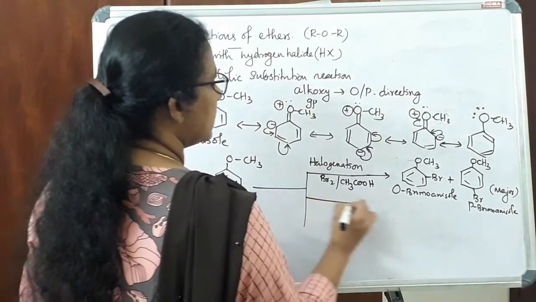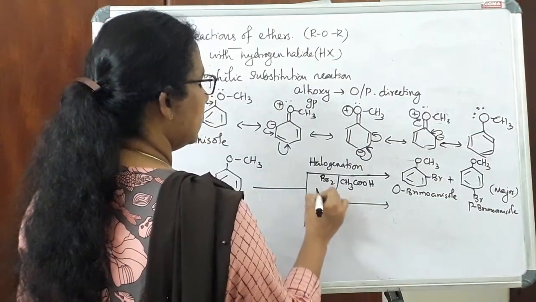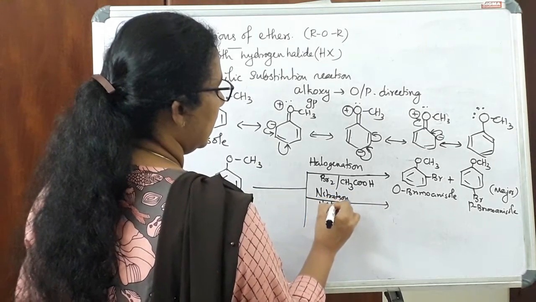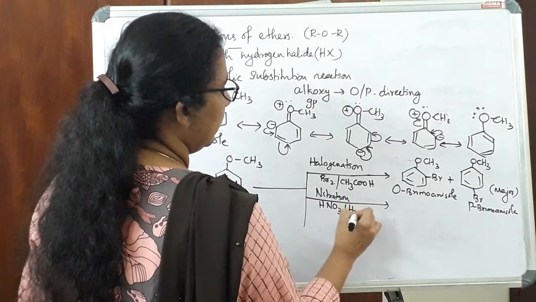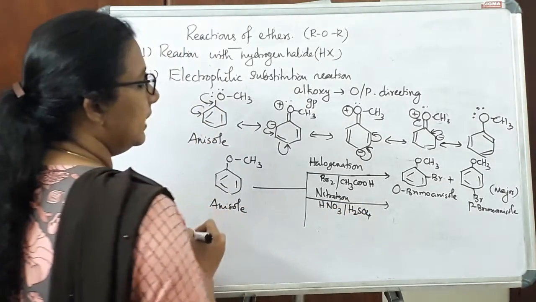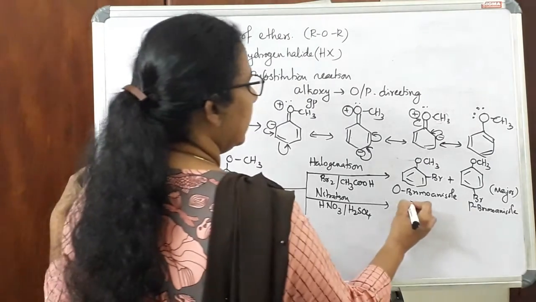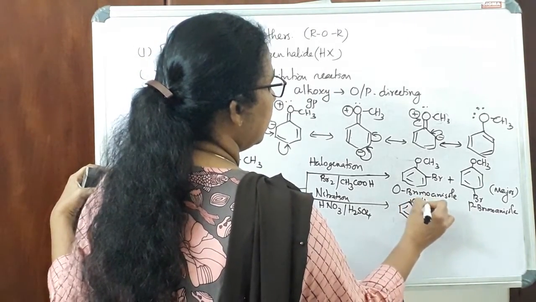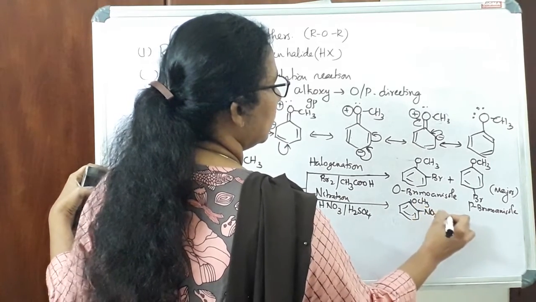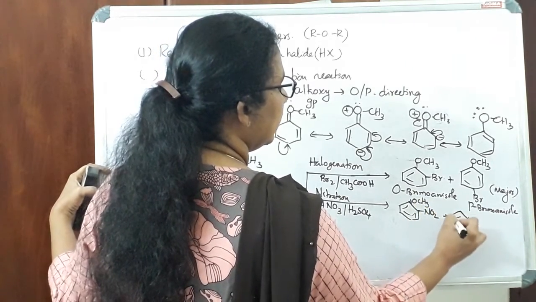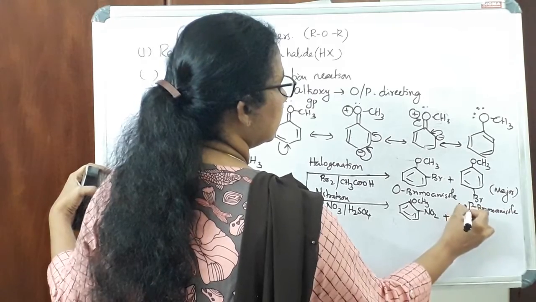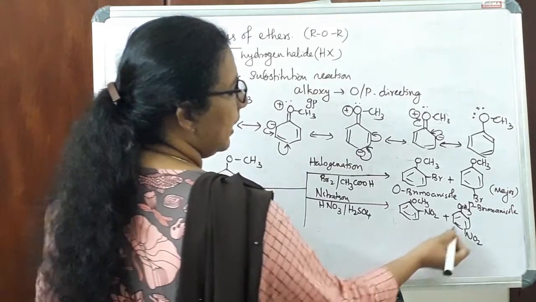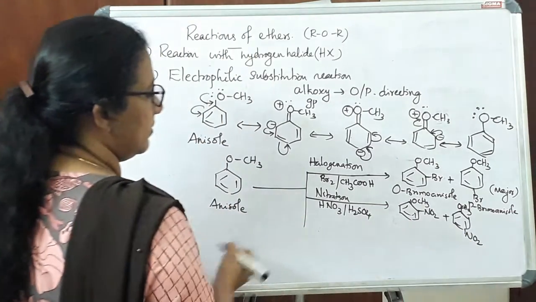Then the second electrophilic substitution reaction is nitration, and the reagent is HNO3 and H2SO4, and the incoming electrophile is NO2, and that also will be attached at the ortho and para position. So NO2 in the ortho position and NO2 in the para position. So ortho nitroanisole and para nitroanisole.